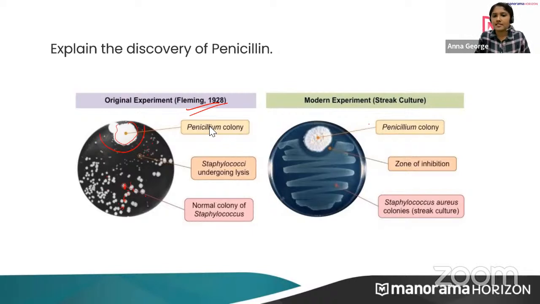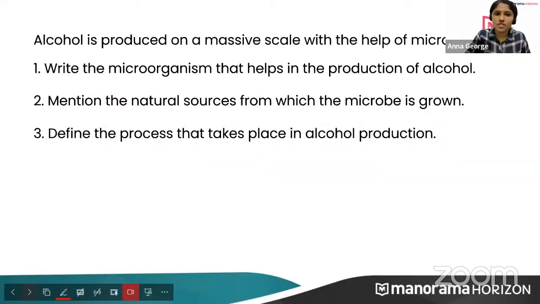Okay, this is a modern experiment, and here you can see this is Penicillium and this is Staphylococcus. You can see a zone of inhibition here where Staphylococcus cannot grow. Okay, so this is the experiment. Now, alcohol is produced on a massive scale with the help of microbes, right? The microorganism that helps in the production of alcohol.